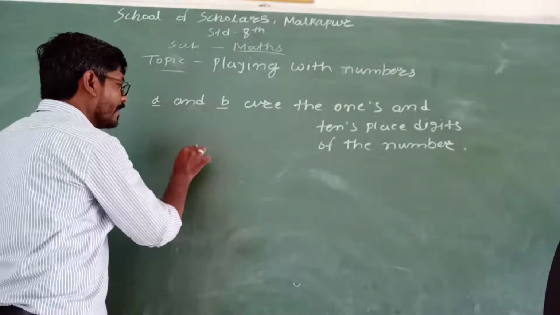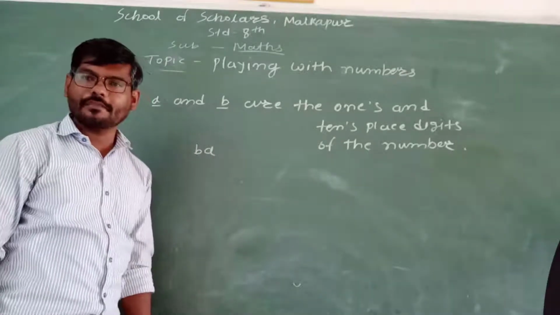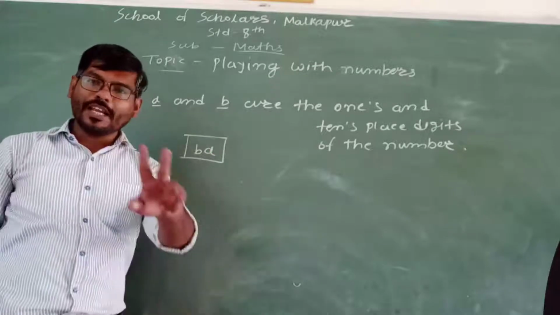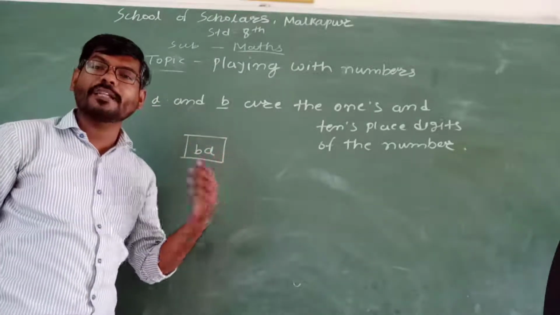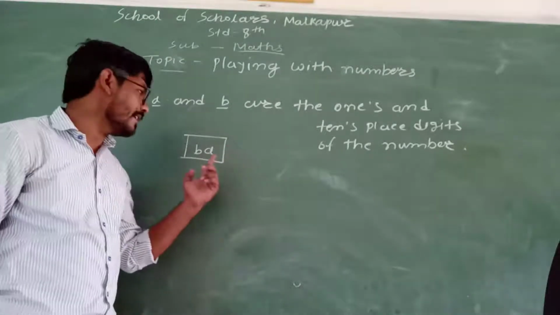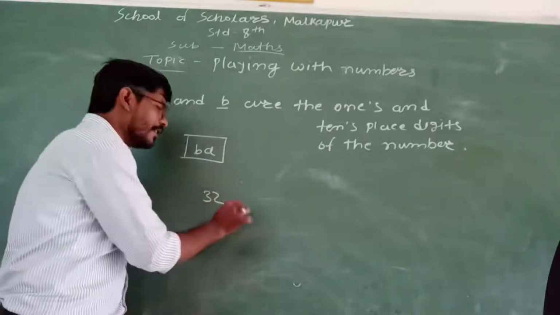So most of the students will say that BA is the number. But students, in algebraic expressions we come to know that when you take two alphabets together, it indicates multiplication. Here A multiplied by B, that we cannot do. Can we say here 332 is a number?